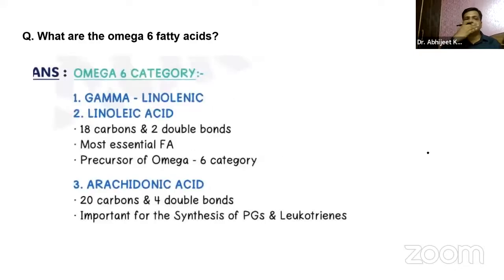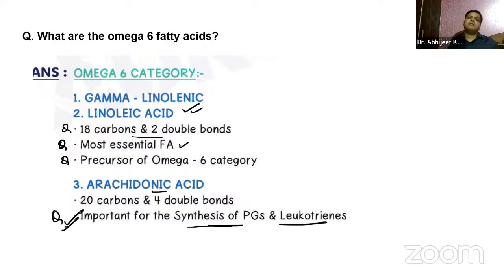Right? So that is about over here. Linoleic acid, we have already told you, 18 carbons and 2 double bonds, an essential fatty acid. Yes, all 3 questions we have already discussed previously in the long answer only. Arachidonic acid is synthesized for prostaglandins and leukotrienes. Right? So that is about omega-6 fatty acids.